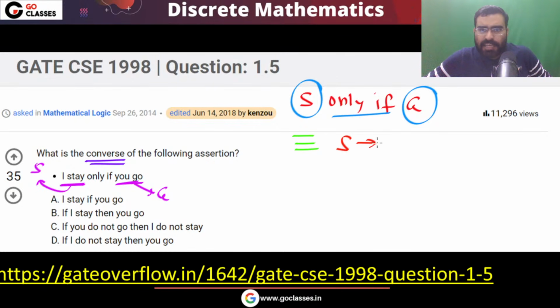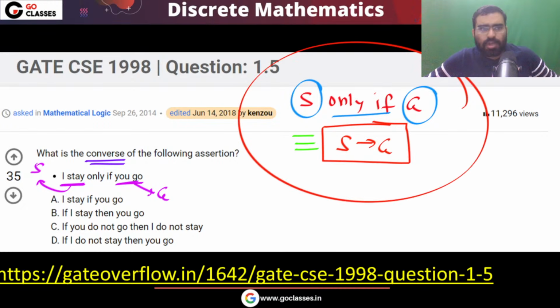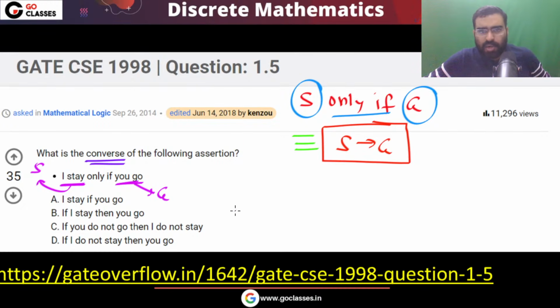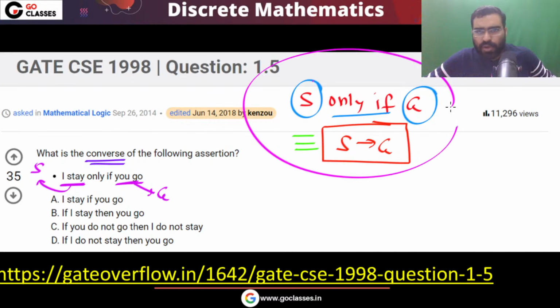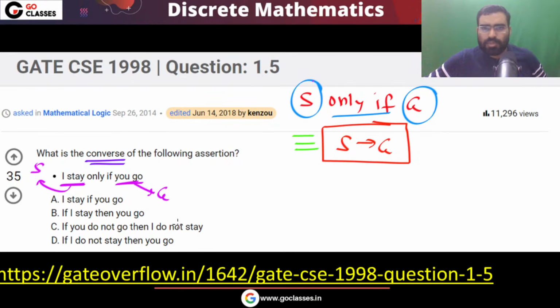So we write it as S implication G. This is how we write. This we have already seen in our discrete mathematics course. The proof I have given to you. You don't have to remember this. Because you can see S only if G. It means that without G, S cannot be true. It means if G is false, then S will be false. I can say if S is true, then G will be true. So you can easily see that this we have already seen. The proof I have already given to you in the discrete mathematics course.